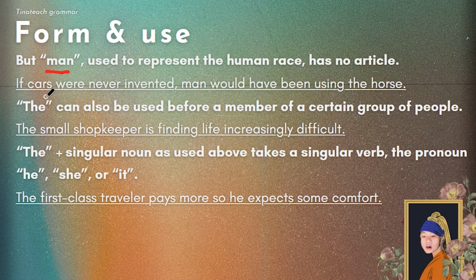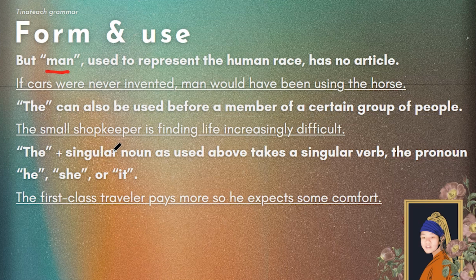Now, the can also be used before a member of a certain group of people, right? So you see this concept a lot, a particular group, a particular noun that denotes a category of animals or things. The small shopkeeper is finding life increasingly difficult.